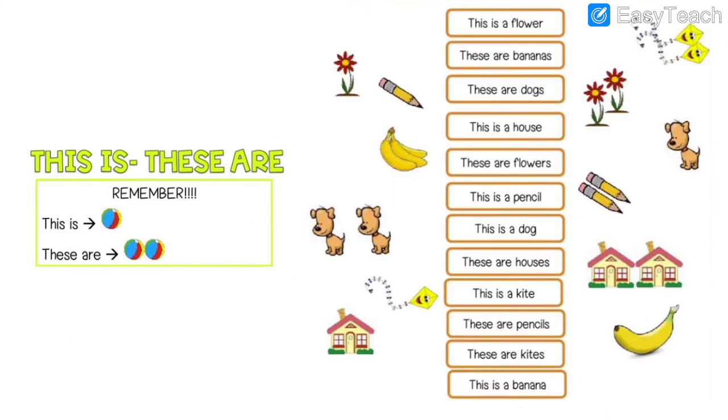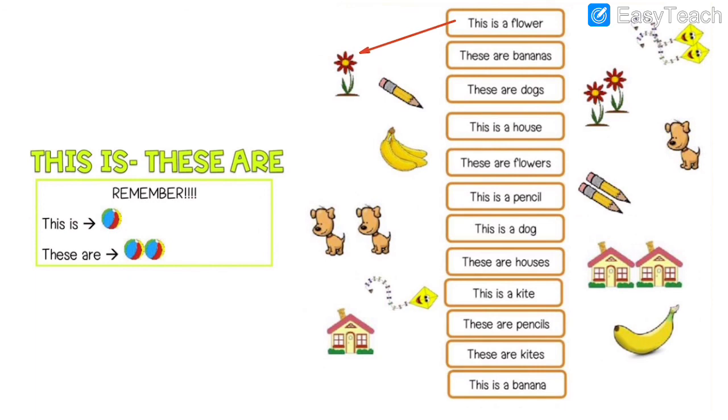So here, this exercise, match the following. I said that you can do it in homework, but for that you have to take out the print of the page. So if you can take out the print of this page, then you can do it and send me the homework, or I will do it now for you. Later on you can take out the print of the page, right? So first one, this is a flower. So here is the flower, you can see. I will match it with the flower.